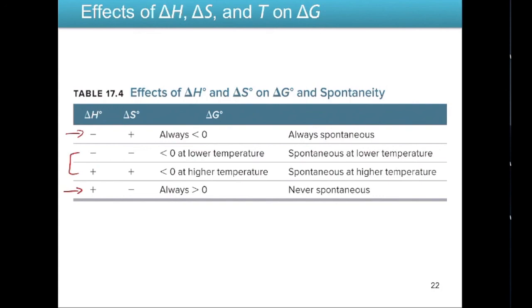Now, there's no specific cutoff for what lower temperatures means. It's more of a relative term. And if both delta H and delta S are positive, then the reaction would be spontaneous at higher temperatures.